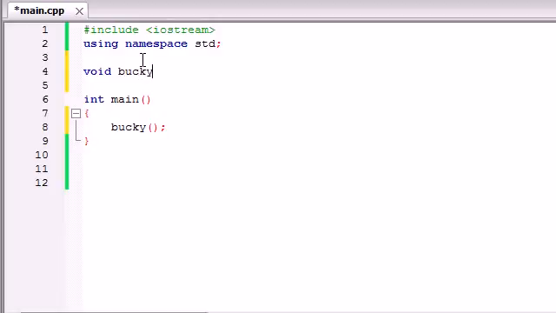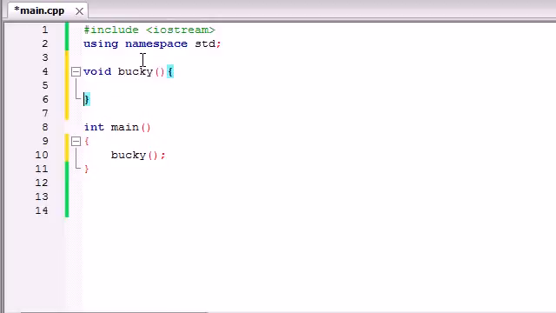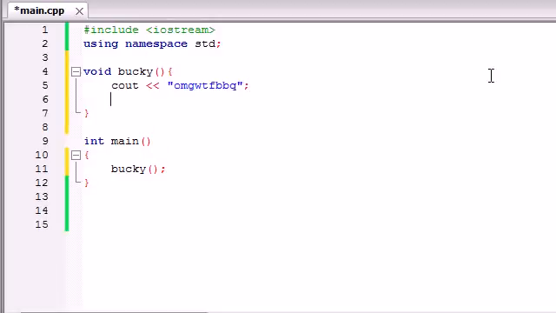Say we had a function called Bucky, and all it did was print something out on the screen like cout. Let's print out something stupid: OMG, WTF, BBQ. Oh my god, WTF, barbecue. And then it called the function again. So now we run main first, and main's going to say, okay, run Bucky, and Bucky's going to say, okay, print this out and then run Bucky. Okay, Bucky, print this out and then run Bucky again.